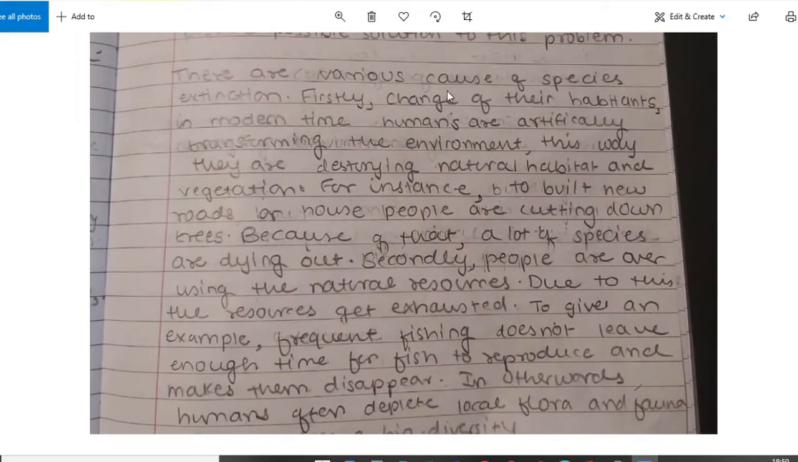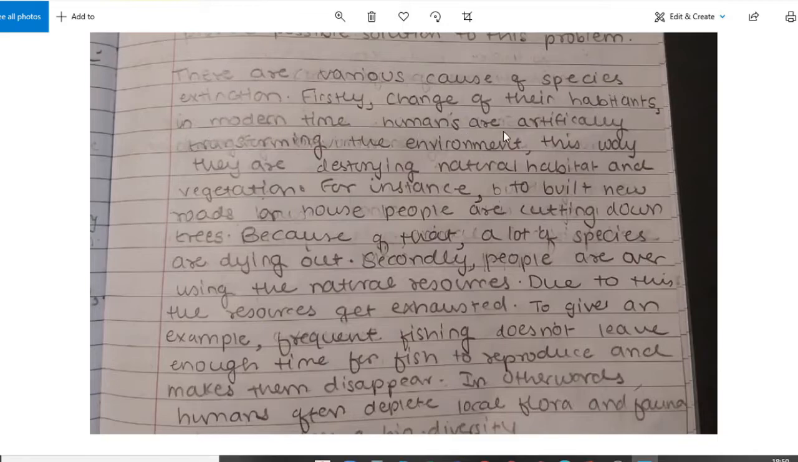There are various causes of species extinction. Firstly, change of their habitants, no, change of their habitat. Habitat are the person who live inside a habitat. Habitat is your surrounding, your home. So you need to write here habitat.